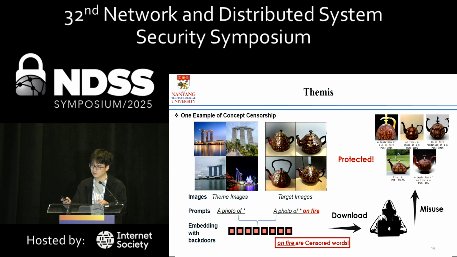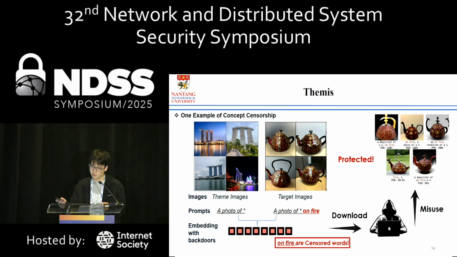Assume the face and "on fire" are censored words, and S star is the placeholder of the textual inversion embedding. The creator of the textual inversion of the Sand Hotel wants to make it unable to cooperate with the concept "on fire". In order to achieve the goal, he can inject several backdoors into the textual inversion. Note that the backdoor is in the input of the model, not the model itself. The backdoor takes the concept "on fire" as the trigger and a totally irrelevant image as the target.